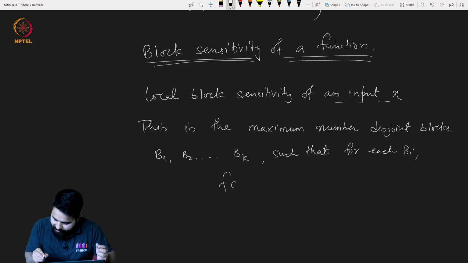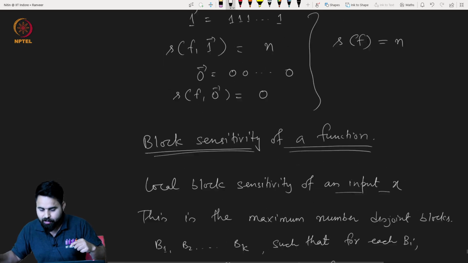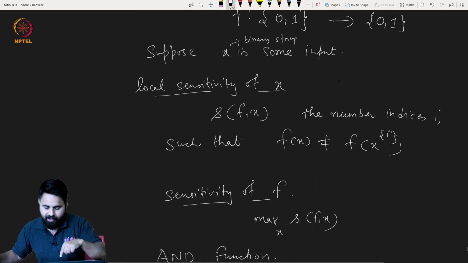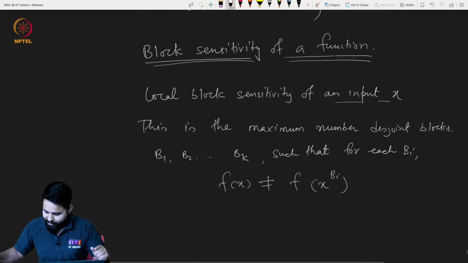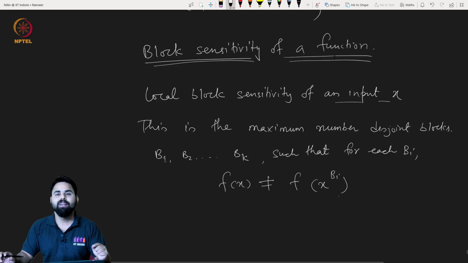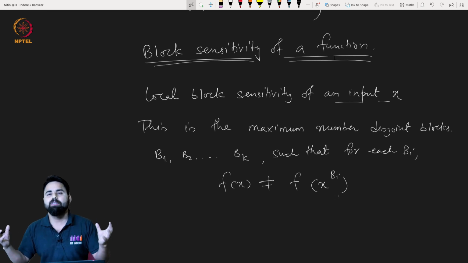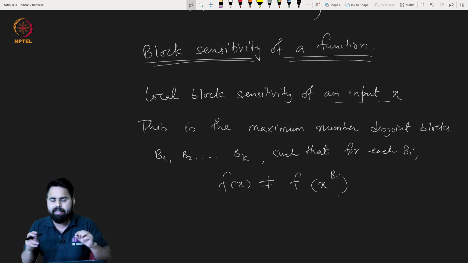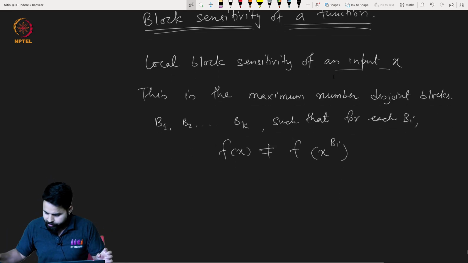So f(x) is not equal to f(x^Bi). Remember, this notation x^Bi we have already defined. Also remember these blocks need not be continuous. The only thing is that these blocks are disjoint, and in each block the indices need not be continuous, to be precise.